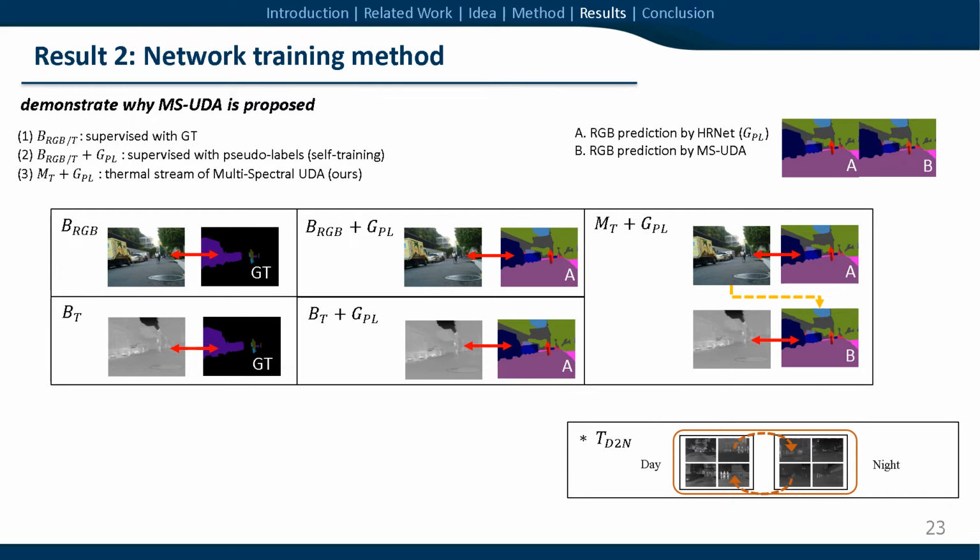The second experiment is to show why MS-UDA is proposed. In this experiment, all of the networks use technically the same baseline but are trained in different methods. We compare 3 methods. First, supervised network. Second, self-trained network supervised with pseudo-labels. Third, thermal stream of our MS-UDA. This comparison will show the effectiveness of the MS-UDA methodology.